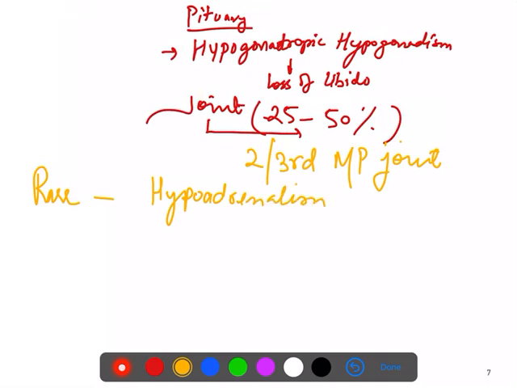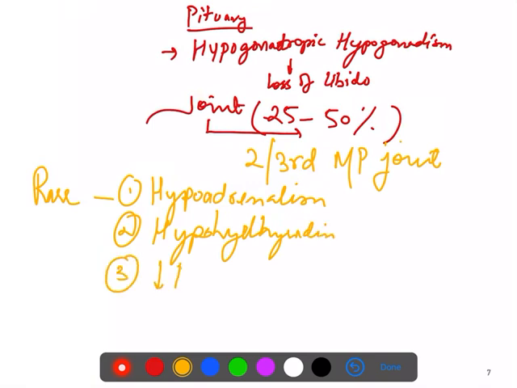These are rarely seen. Hemochromatosis can have hypothyroidism, but very rarely, and hypoparathyroidism. So these are the manifestations you can see with hemochromatosis.